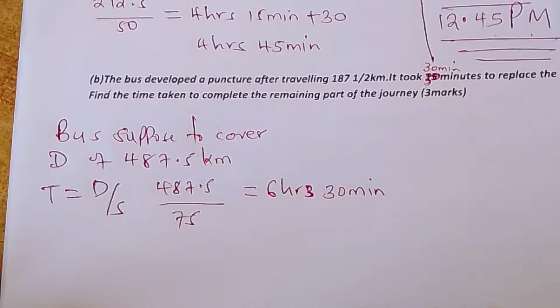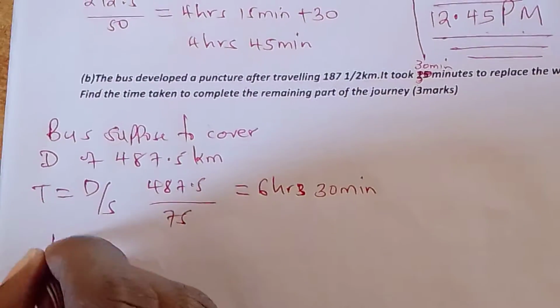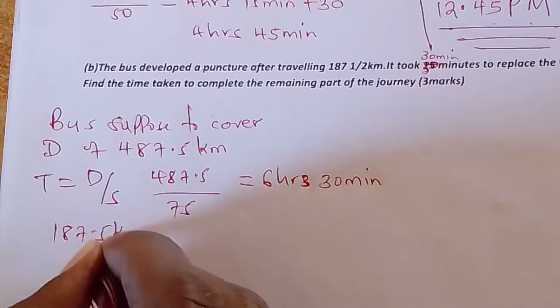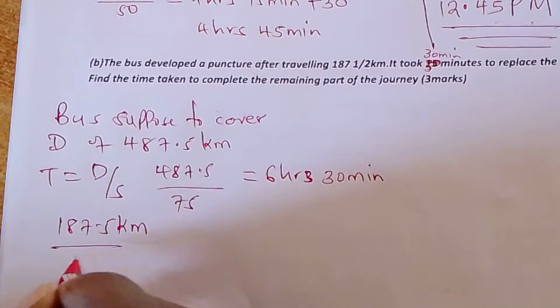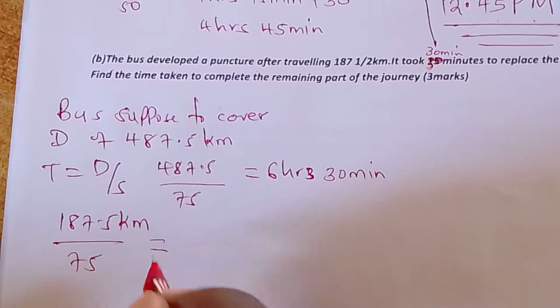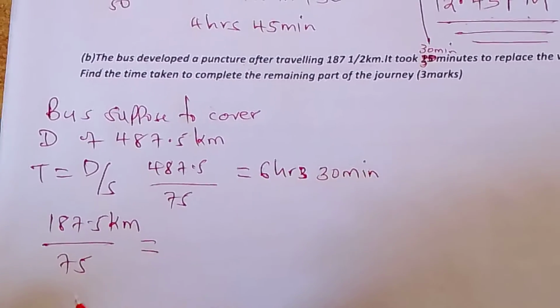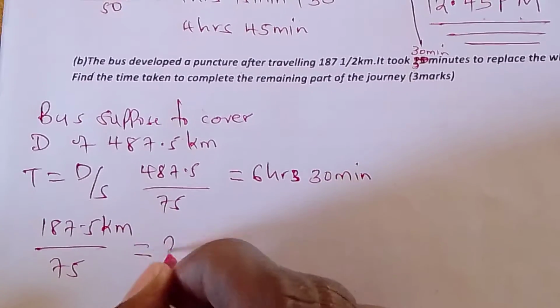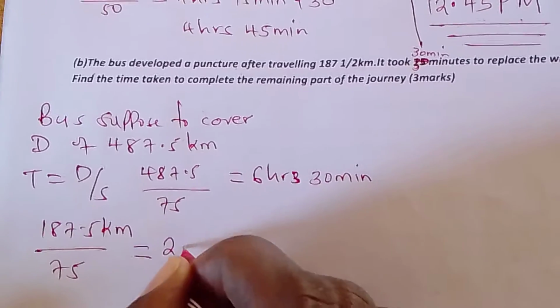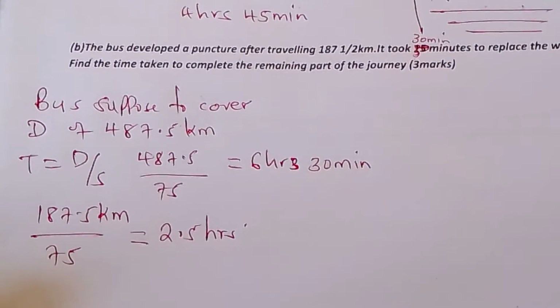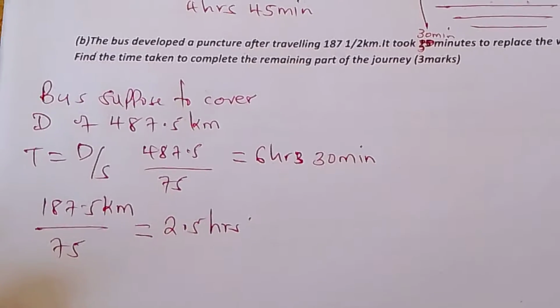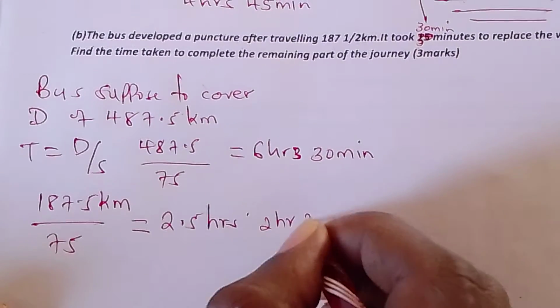If it had not got a puncture. But it is said that it traveled 187.5 kilometers and then got a puncture. So its time will be 187.5 divided by 75. It will be 2.5 hours, so that is 2 hours 30 minutes.